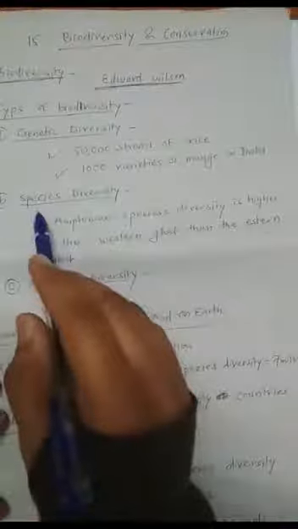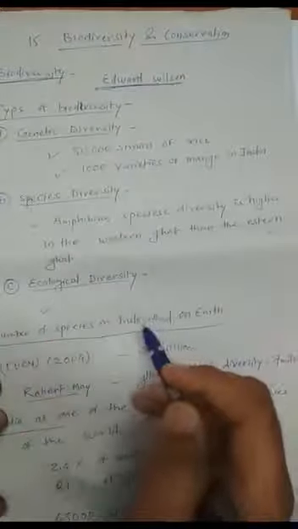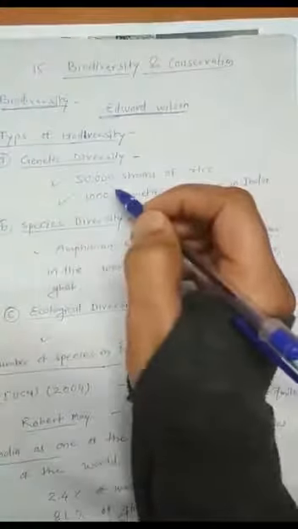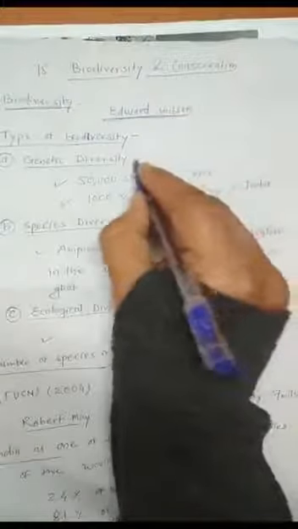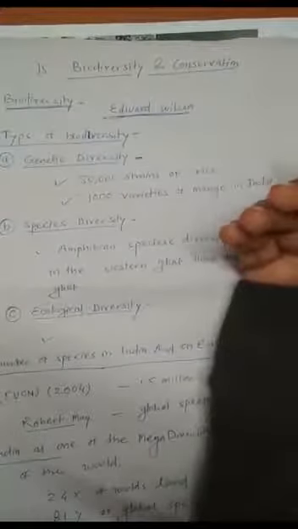Now, types of biodiversity. There are three types of biodiversity. Number one, genetic diversity. Second one, species diversity. And third one, ecological diversity. What about genetic diversity? Genetic diversity means diversity shown by a single species over a distributional range.